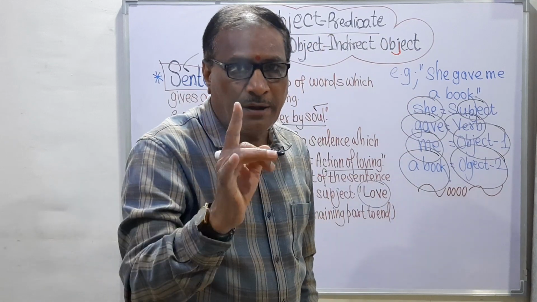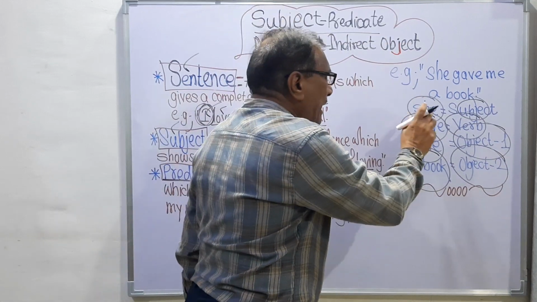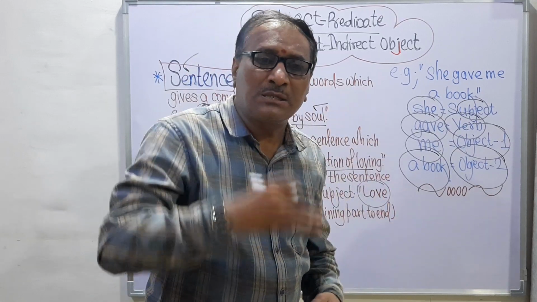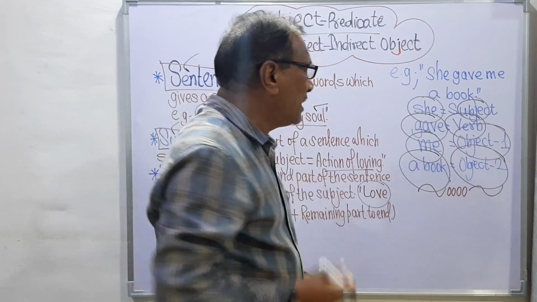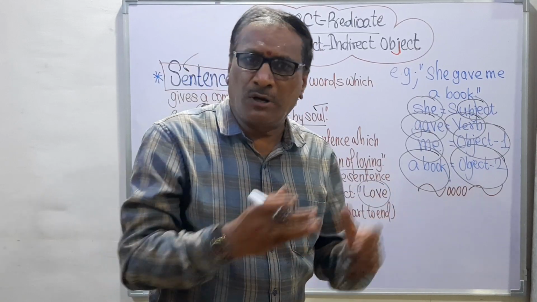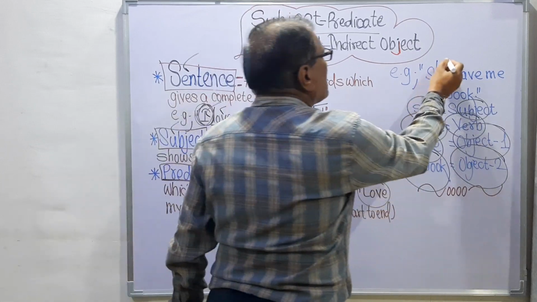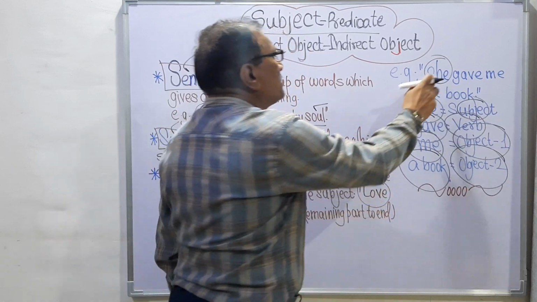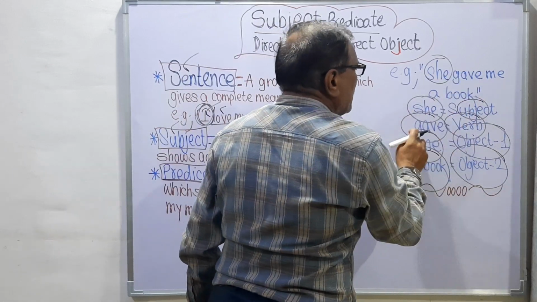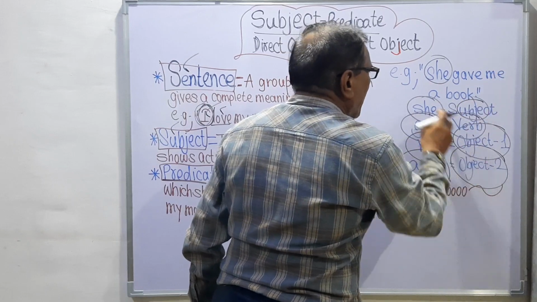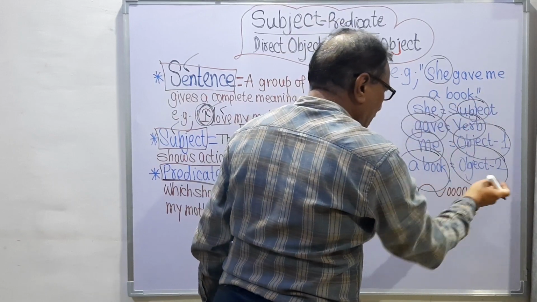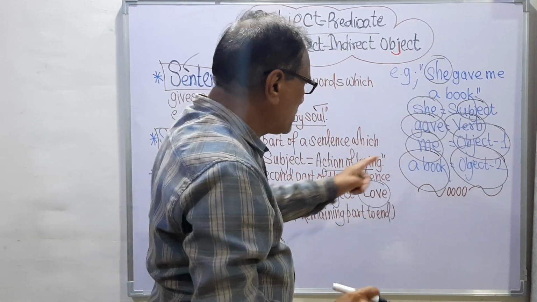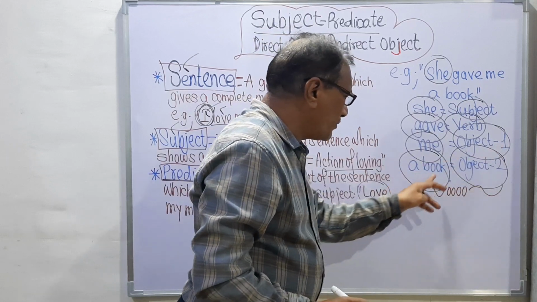So remember here I am telling you that she is the subject, and this subject has done the action of giving a book, and here she is the subject and gave me a book is the predicate. So in this sentence there are two objects. The first object is me and the second object is a book.